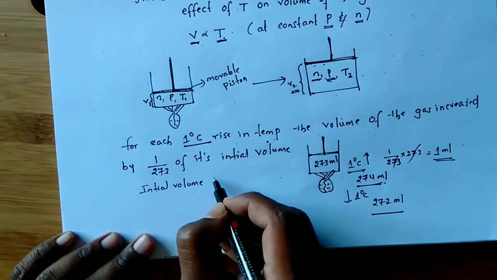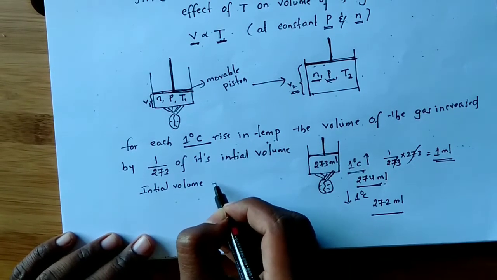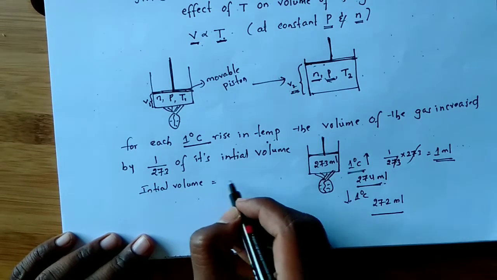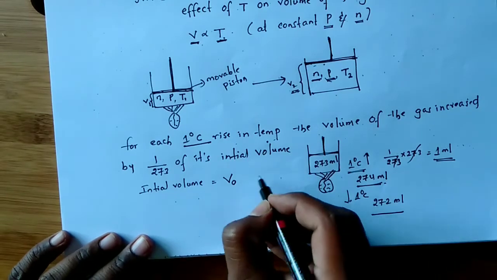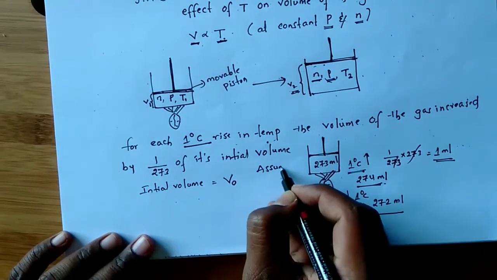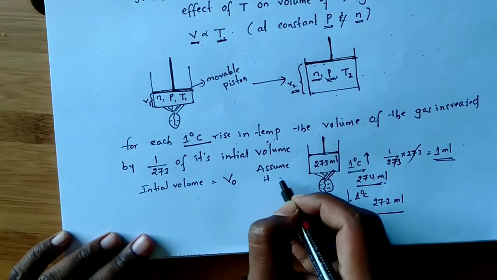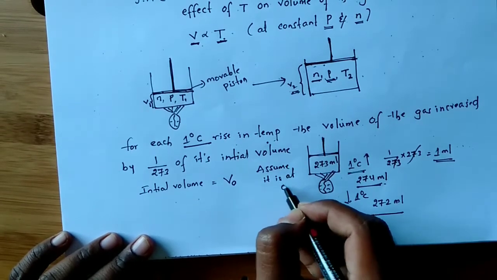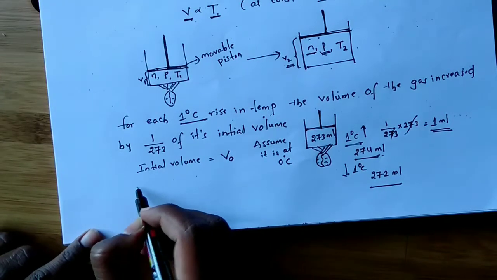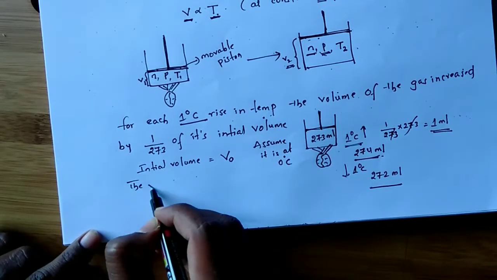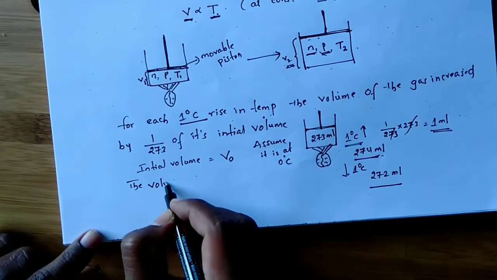I am assuming here it is at 0 degree centigrade. So, at 0 degree centigrade, I am taking the volume V naught. Assume it is at 0 degree centigrade. Its initial volume is V naught. So, the volume of the gas at T degree centigrade, how much?